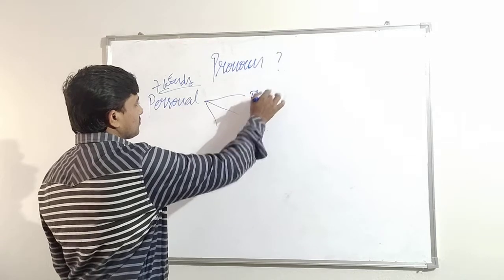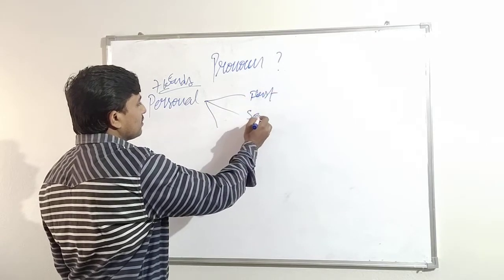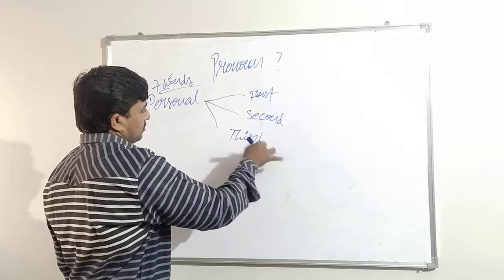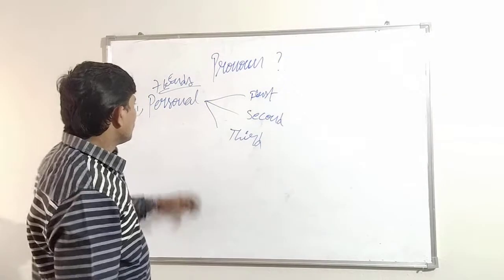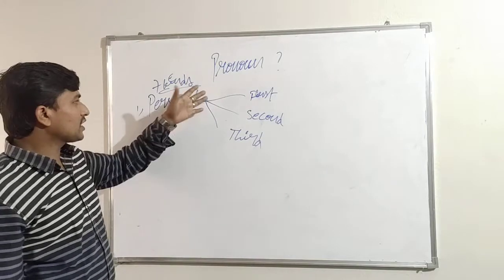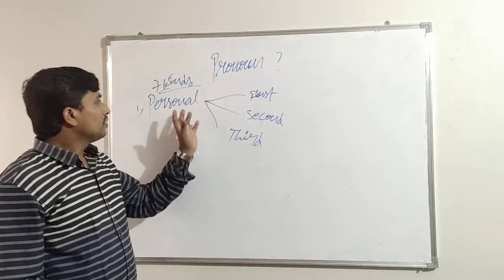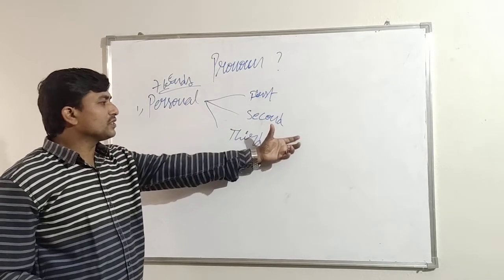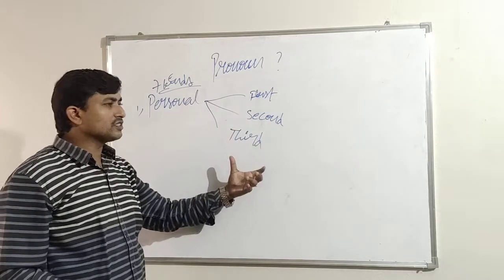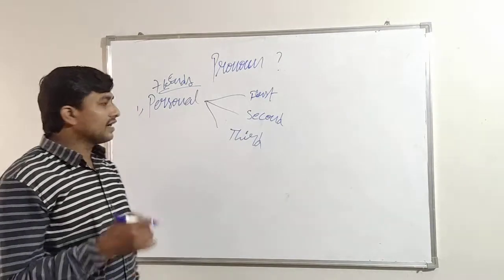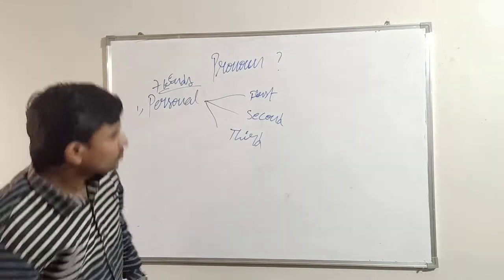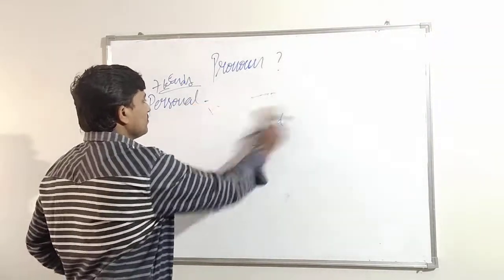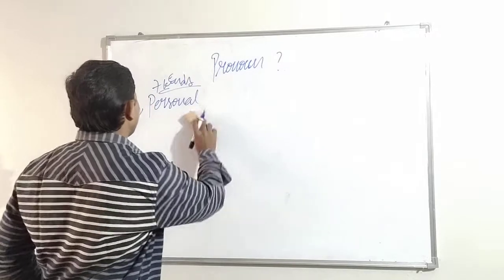First person, second person, third person. Have you understood? So these personal pronouns can be categorized into 3 divisions. First persons, who are the first persons? And the second persons, who are the second persons? Third persons, who are the third persons? Let's see. Come on, let us see who the first persons are.